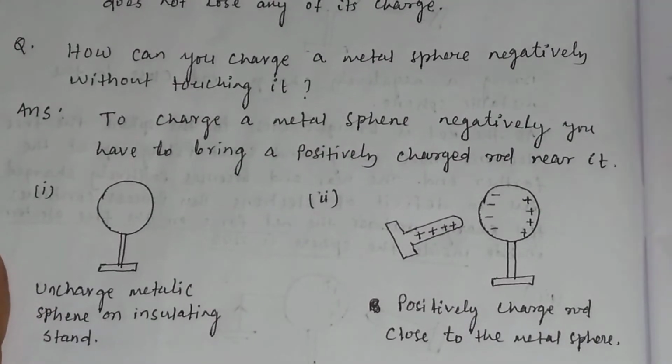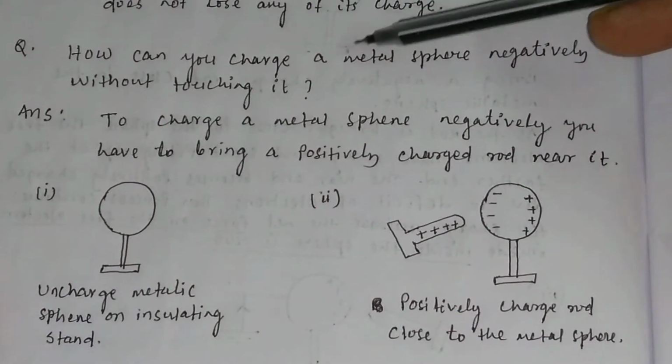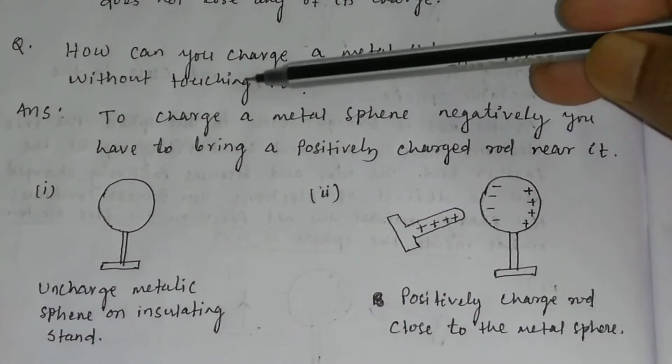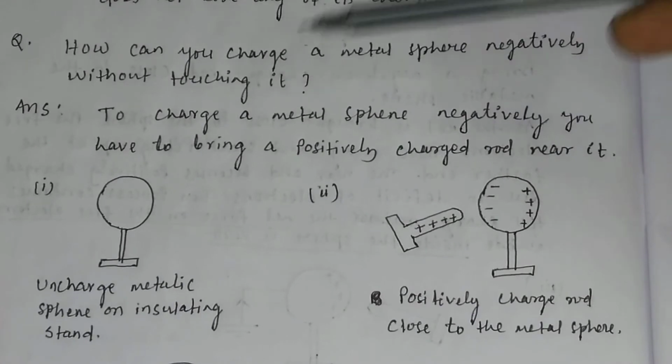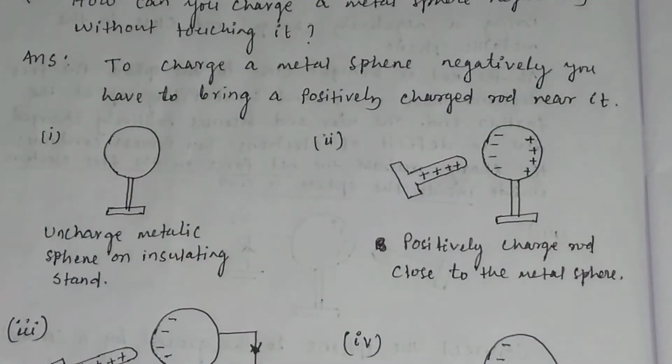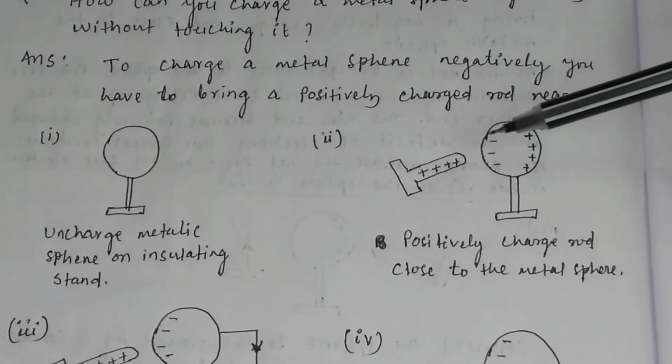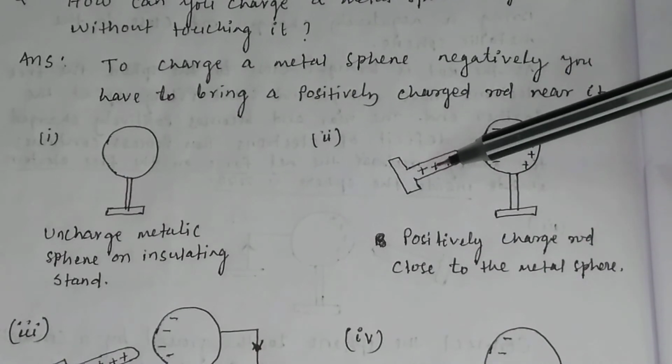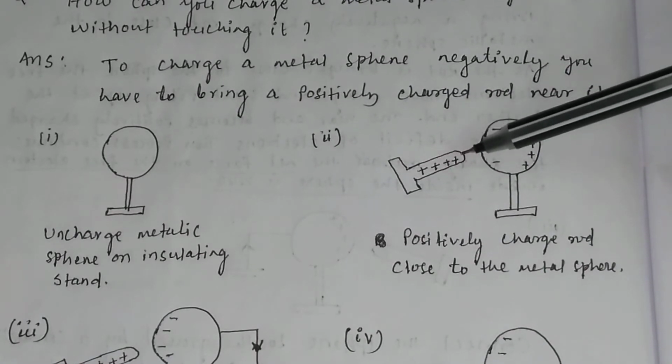So next question, how can you charge a metal sphere negatively without touching it? Remember, to charge a metal sphere negatively, you have to bring a positively charged rod.